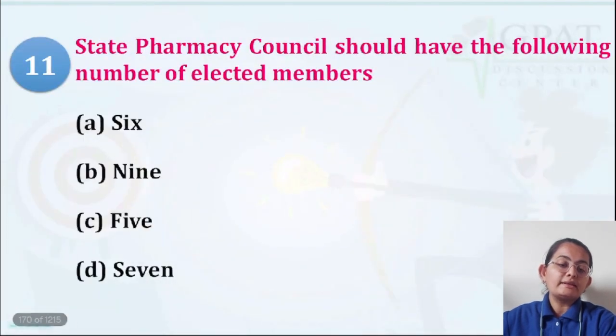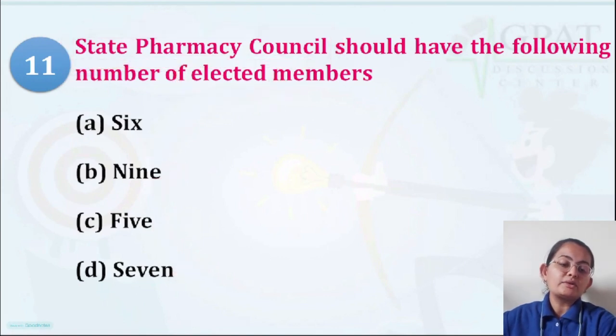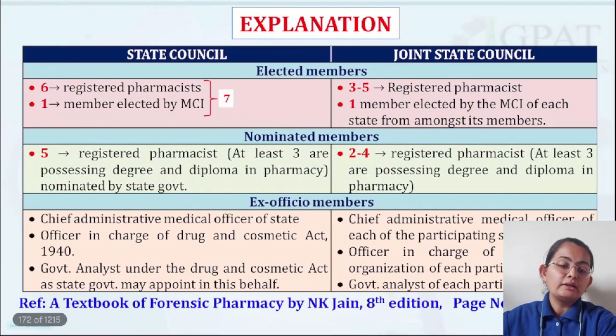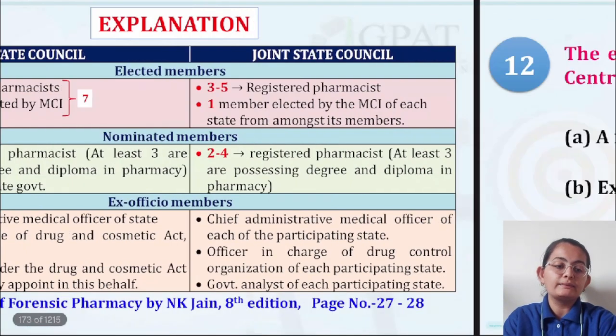Question number 11 says the State Pharmacy Council should have the following number of elected members: 6, 9, 5, 7. Now here they are talking about the State Pharmacy Council. They are talking about elected members, so don't get confused with the nominated ones. There are a total of 7 elected members in the State Pharmacy Council. You can see 6 are from the registered pharmacists and 1 is a member elected by the Medical Council of India. So there are a total of 7 members from the elected category, and that too from the State Council.